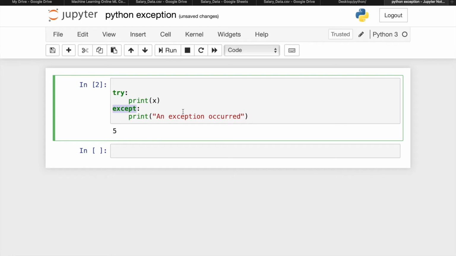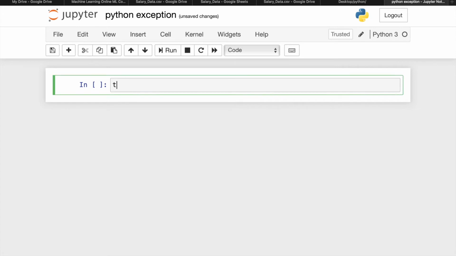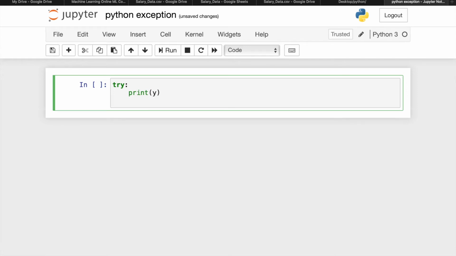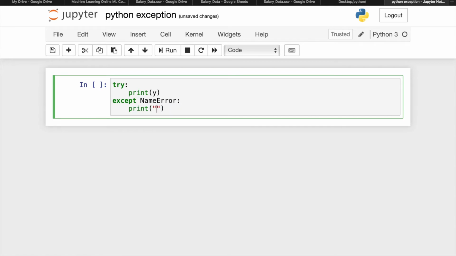Now if you want specific exception handling, you can try something like this. Suppose I'm writing try print y, without declaring the y variable, then use except, and inside the except use the word NameError, print variable y is not defined.